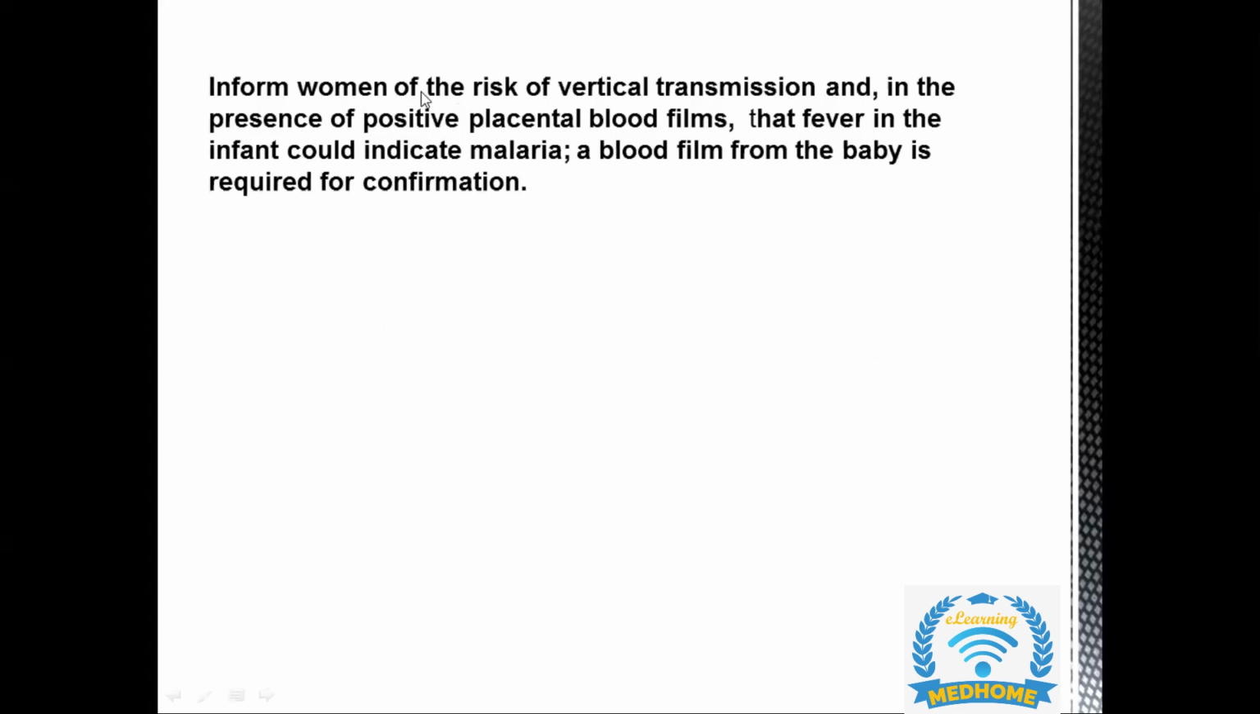Just a repeat of the slide. Inform women of the risk of vertical transmission, and in the presence of positive placental blood films, that fever in the baby could indicate malaria. So for that, a blood film for the baby is required to confirm.